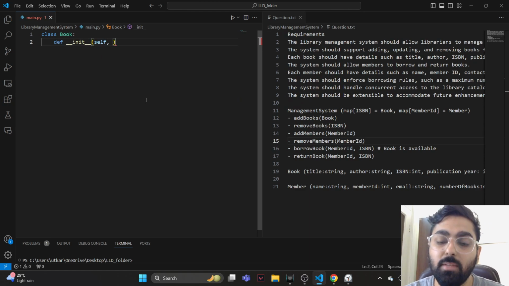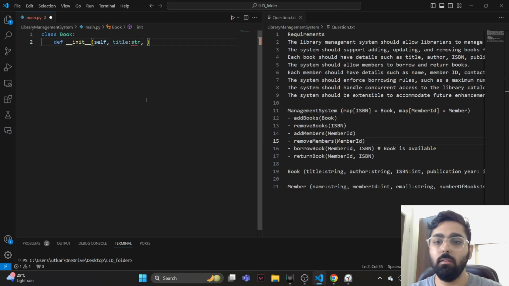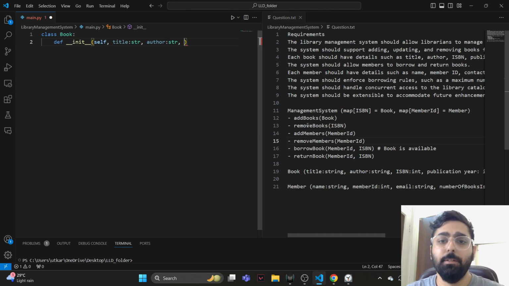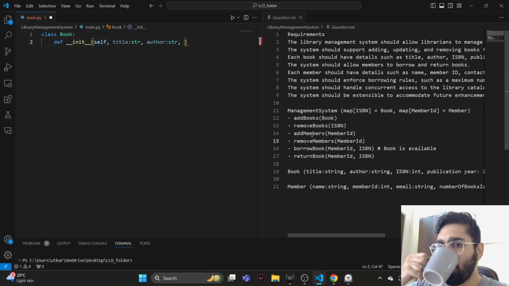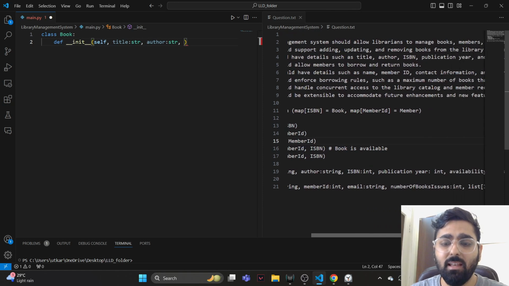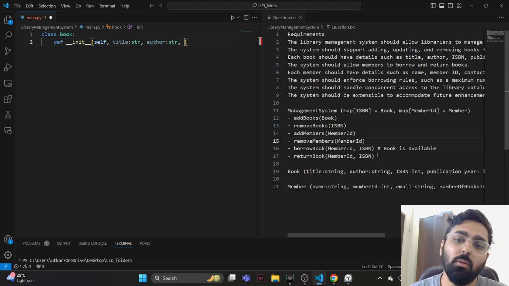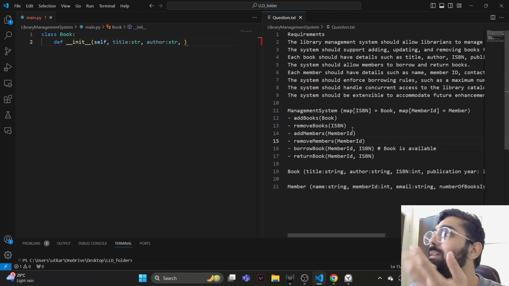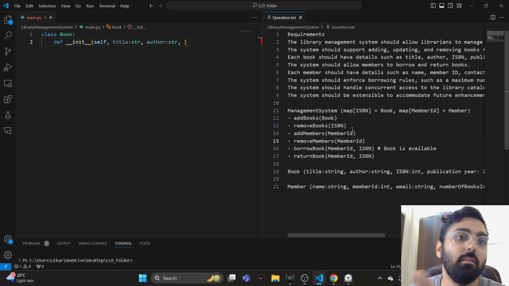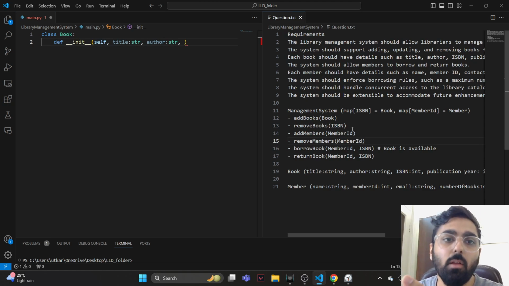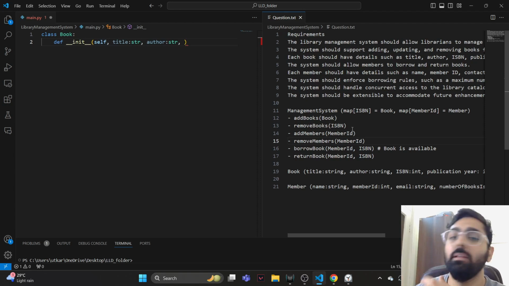so when we create a book instance, what all do we need? We need a title of type string, we need an author again of type string, we need an ISBN number. So one thing we can do is, do we want the ISBN number to be internally generated in the book class itself, or do we want it to be passed when a book instance is actually being created?